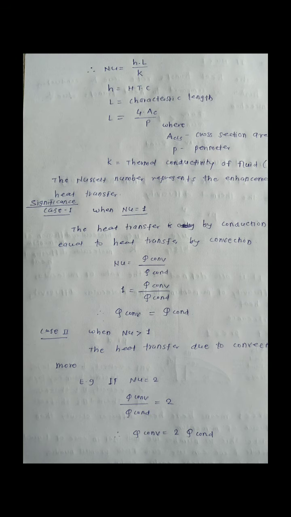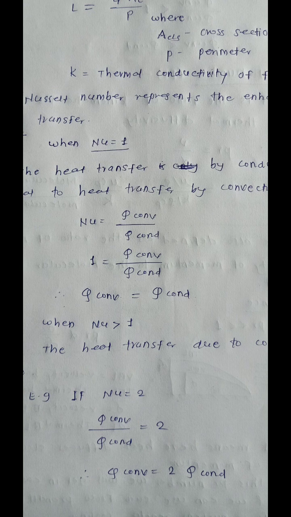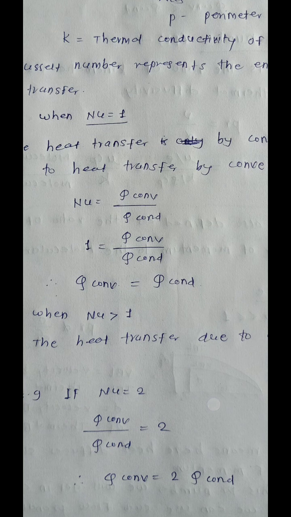In the second case we consider the Nusselt number greater than 1. If Nusselt number is greater than 1, it means heat transfer due to convection is more as compared to heat transfer due to conduction. To understand this, consider Nusselt number equal to 2. Then Q convection divided by Q conduction is equal to 2, which means Q convection is equal to 2 into Q conduction.